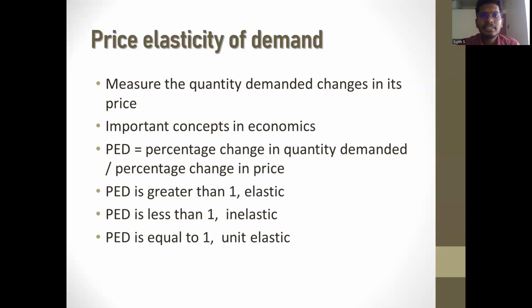When price elasticity of demand is equal to 1, demand is said to be unit elastic. This means that a change in price will result in an equal change in quantity demanded. For example, if the price of a product increases by 10% and the quantity demanded falls by 10%, the price elasticity of demand would be minus 1. This indicates that demand is unit elastic.